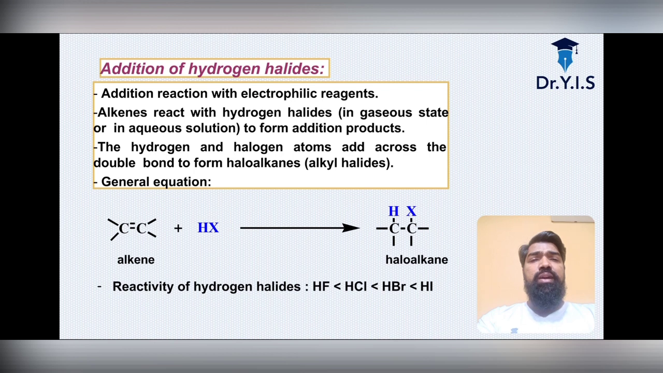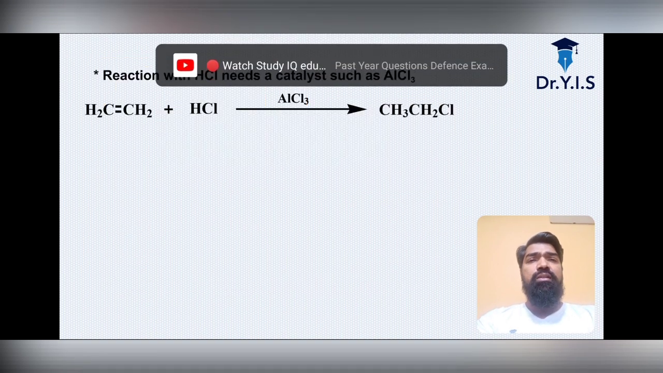Alkenes reacting with the hydrogen halides will give you the haloalkanes, where the HF, HCl, HBr and HI will give you the reactivity of the hydrogen halides. That is on your screen. Please check it out.